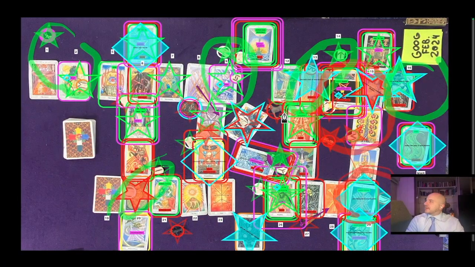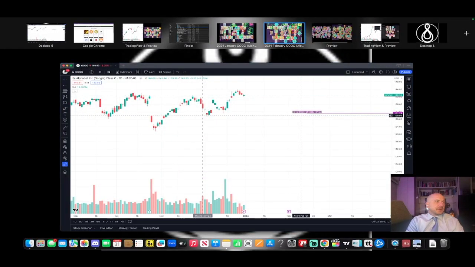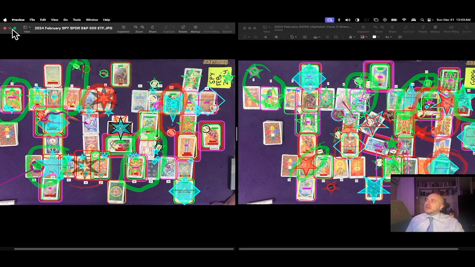This peace and this sorrow card are probably going to play pretty strongly in the March reading, I'm guessing, because of that clear kinetics. As far as overall performance compared to the S&P 500 throughout the same period of February 2024, it looks like Google outperforms the S&P 500 in February 2024. And that's the paid version of Google.